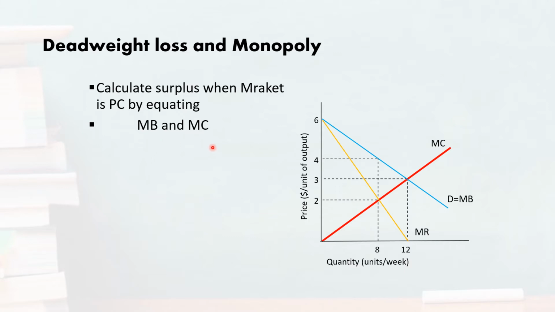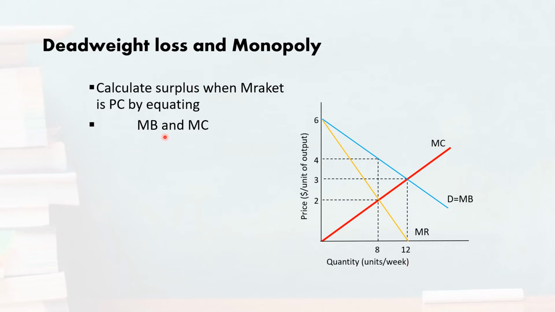So by applying this condition, we will be able to calculate the market price, optimum level of output and its respective equilibrium price, and then further the total economic surplus, which is the combination of consumer and producer surplus. So this is the first step.